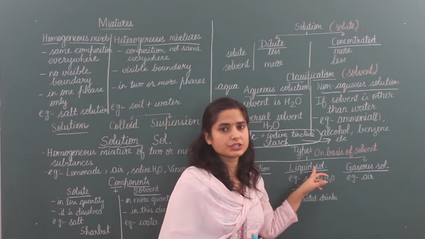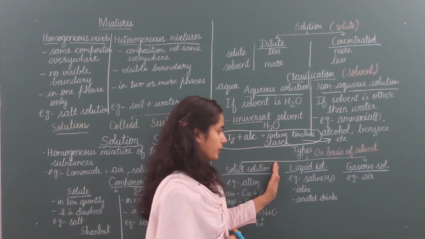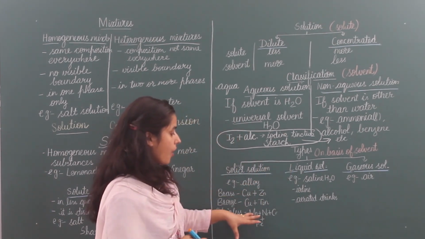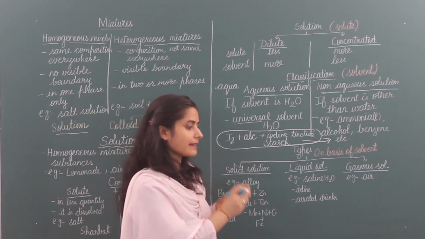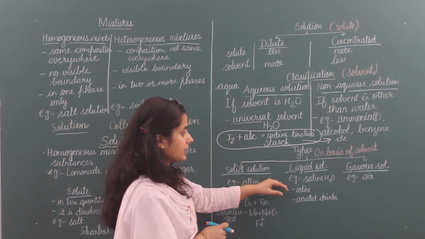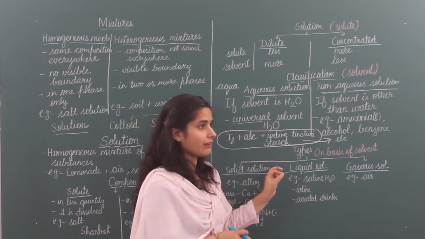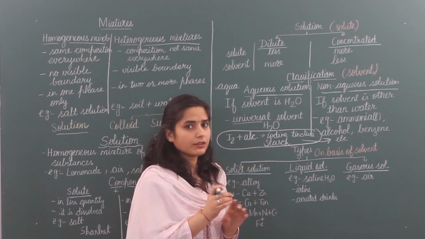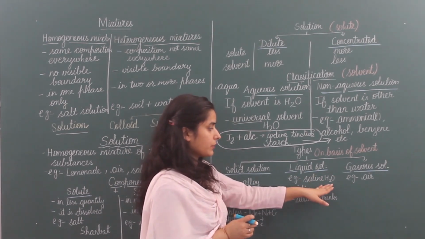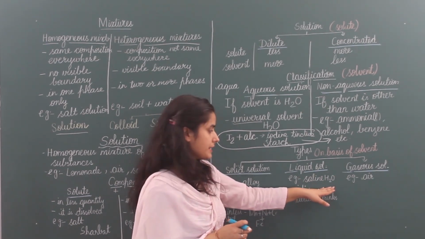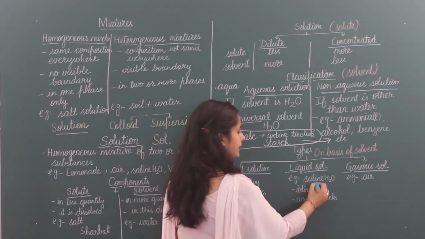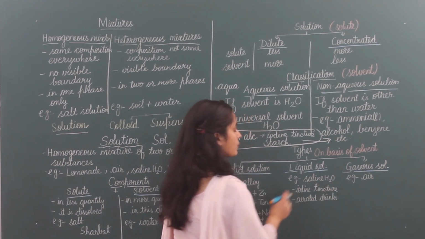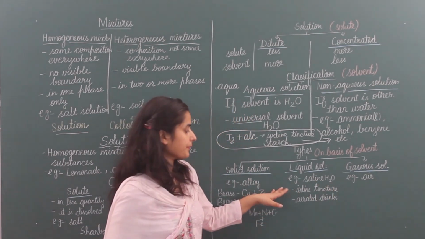Next is liquid solution. In this, the solvent is liquid. In alloys, these all things are solid, we melt them and then combine them. But in liquid solution, one thing, the solvent is always liquid. For example, saline water. Here, the solute is salt, a solid, but the liquid is the solvent, that is water. Iodine tincture. In iodine tincture, iodine is added in alcohol. Alcohol is also a liquid.